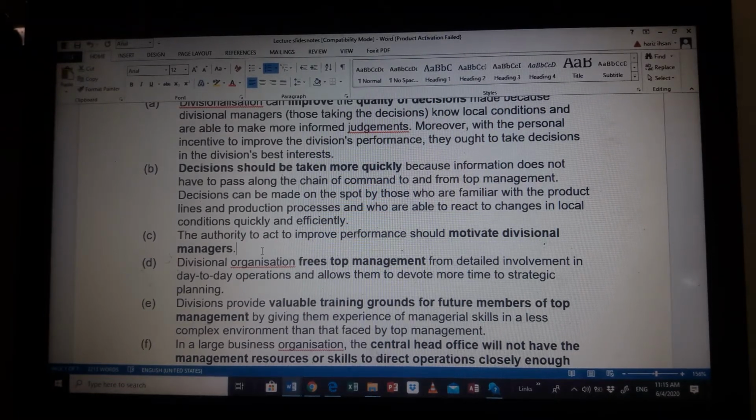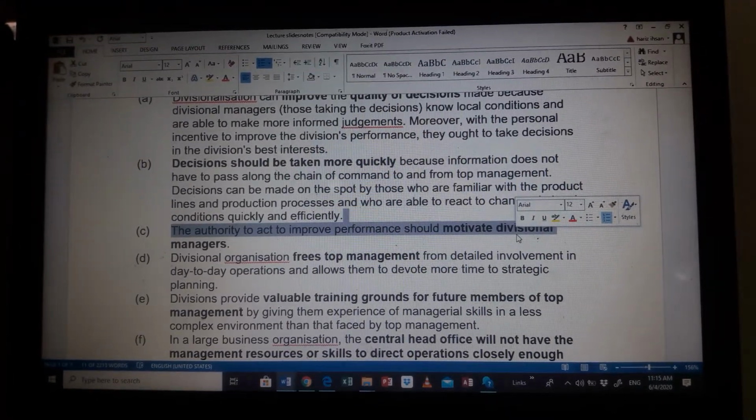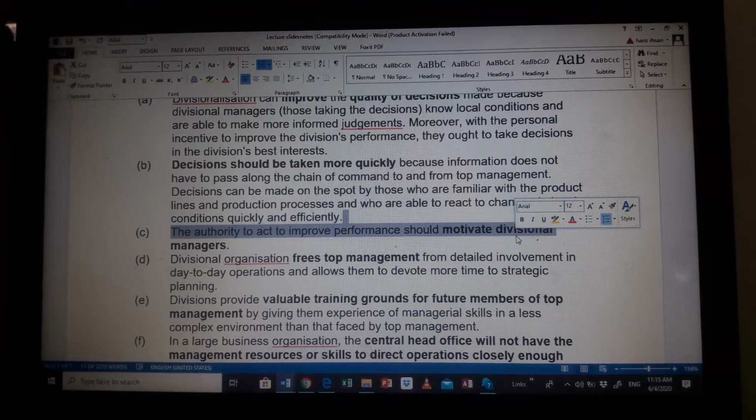If you yourself were a divisional manager, and you were to see the Sabah branch doing better than you, the Sarawak branch doing better than you, the Johor branch doing better than you, you as a Selangor divisional manager would be so motivated to improve the division so that it will be on par with all the other divisions.